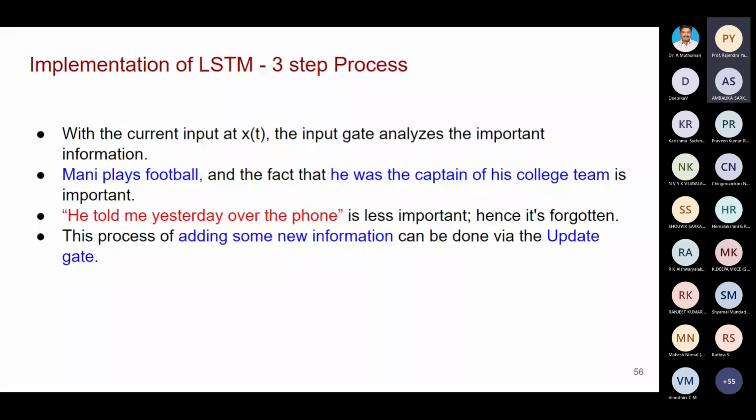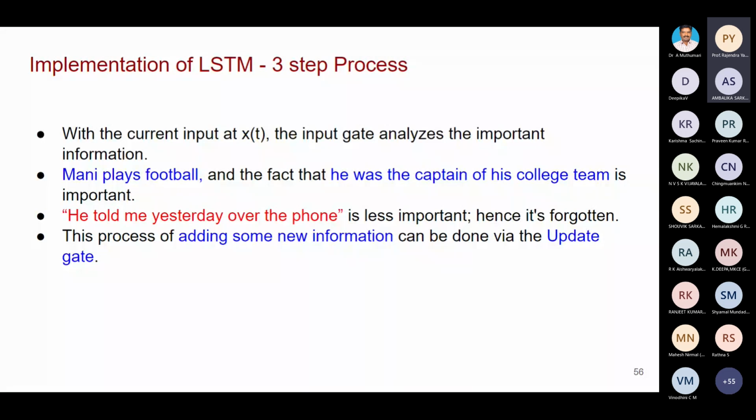He told me yesterday over the phone is not that important. So it is going to delete that information. Only the updated information will be kept: Mani plays football, he was the captain of his college team.